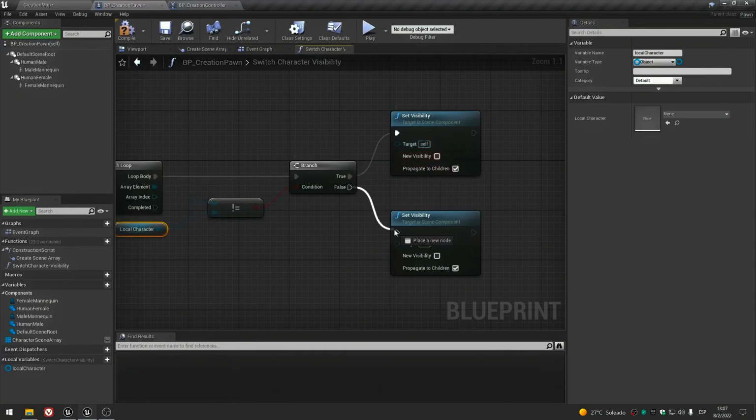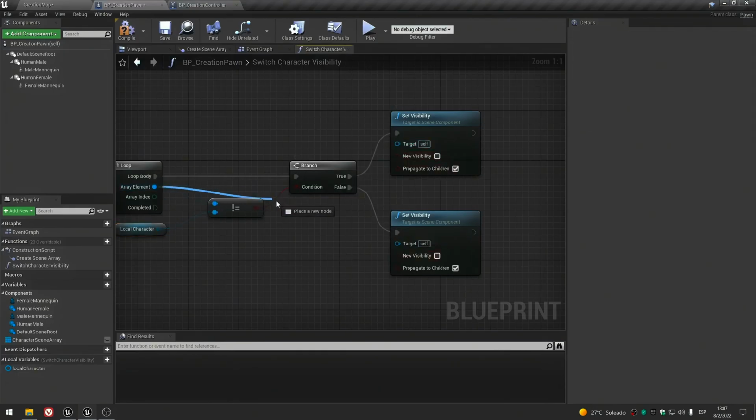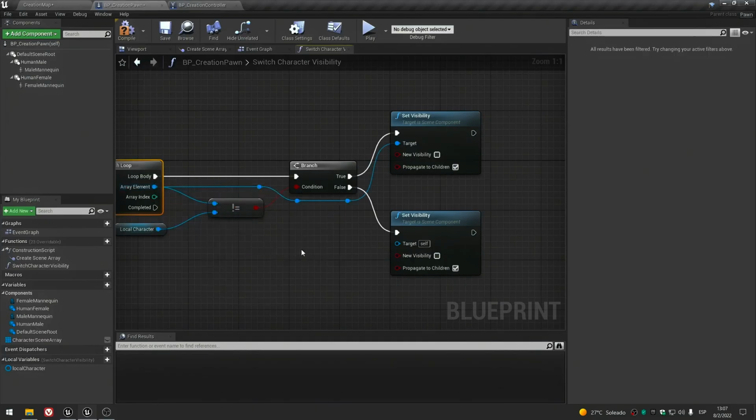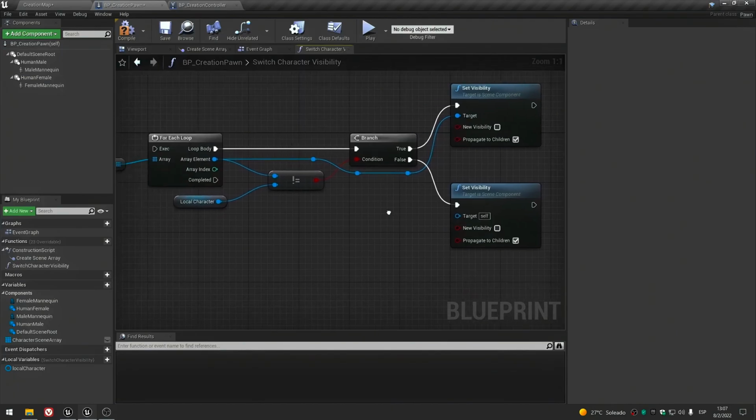Okay, give me a second, I want to route everything and connect all the nodes and functions. You can see in the top one that I set the new visibility to false. It should be true. It was an error that I made 2 years ago when I made this tutorial, but you can fix it right now. I will come back to this later, but just fix it now. And I also forgot to connect the right elements to the set visibility in the false section.